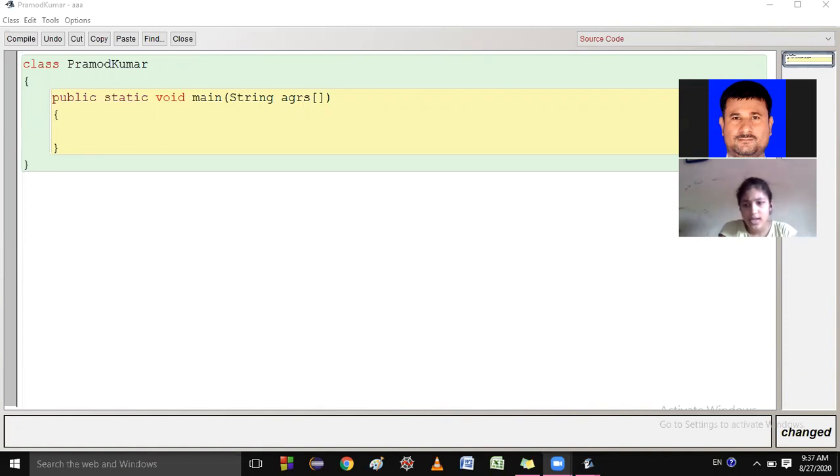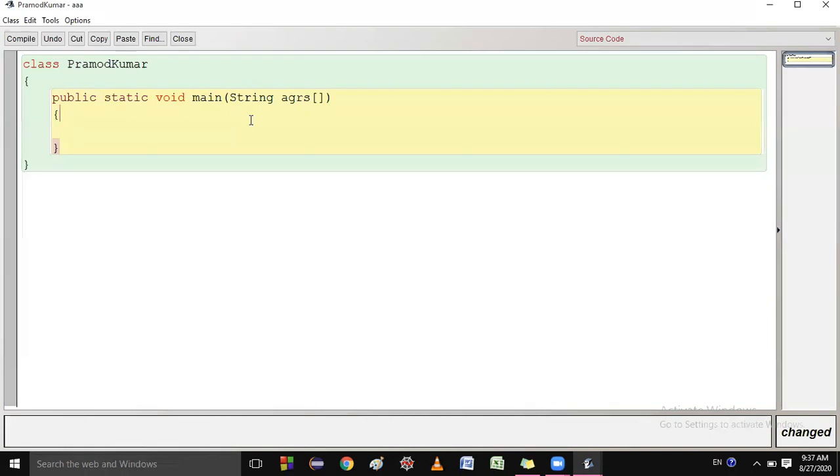So students, converting one data type to another data type is called type conversion. What does it mean? Basically, you have data types like int, float, double, many data types. Conversion from one data type to another is based on their size.